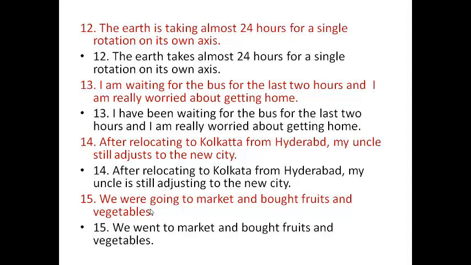A simple past is also used for repeated actions in a sequence, one after another immediately. Then we use two simple past tenses. So we went to the market for what? To buy fruits and vegetables. That's why it is connected. It is compounded by using the conjunction and. We went to the market and bought fruits and vegetables.